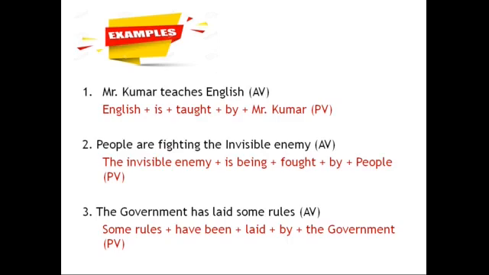And whenever it is perfect tense, been will come. Quite obvious. So some rules have been laid. Laid only, no? V3 is laid. And by, once again, preposition. And the government, which is the subject, has taken the place of object. Right? Now come to the fourth example.